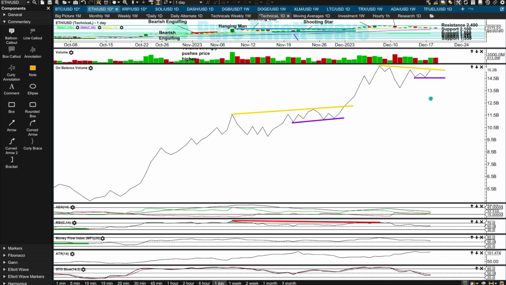So we're starting to get these ranges for on-balance volume again. We've used this before, guys. We've been here before, and we get these signals, and they are really, really good. So let's look for a break above resistance for a bullish signal.